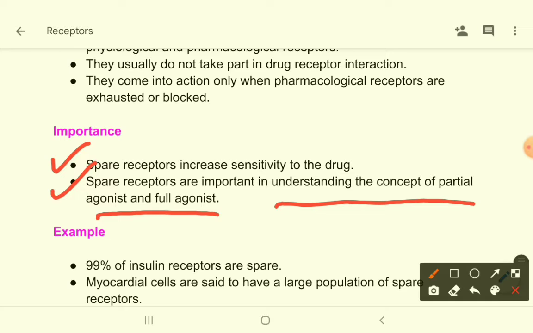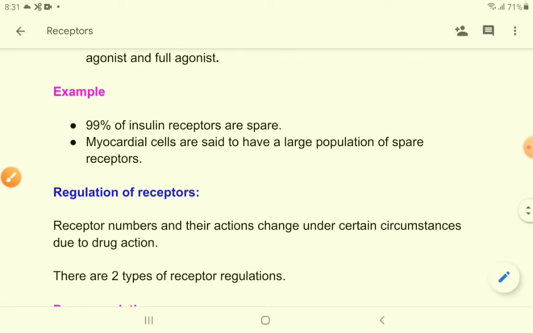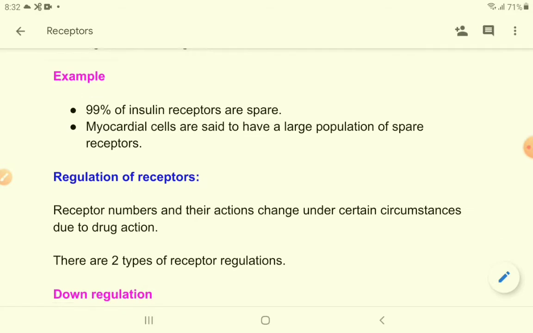So we can have the knowledge of the concept of partial agonist and full agonist from spare receptors. And another important thing is, we have said that it increases the sensitivity to the drug. Examples are the insulin receptors, myocardial cells, etc.